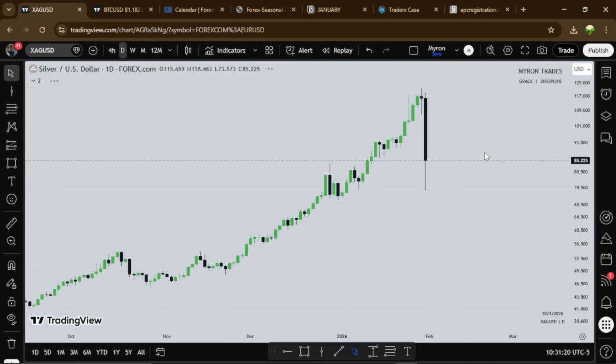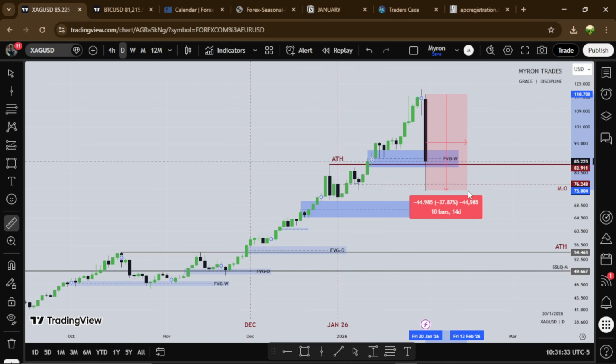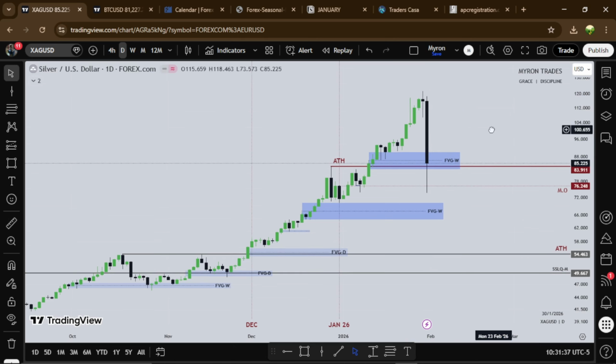And silver had an even crazier day. See how silver exploded lower on Friday. I think silver was down about 38% on Friday. So this is the prior all-time high. I think this is the new all-time high for silver, right? So I'll be watching this fair value gap or this one.